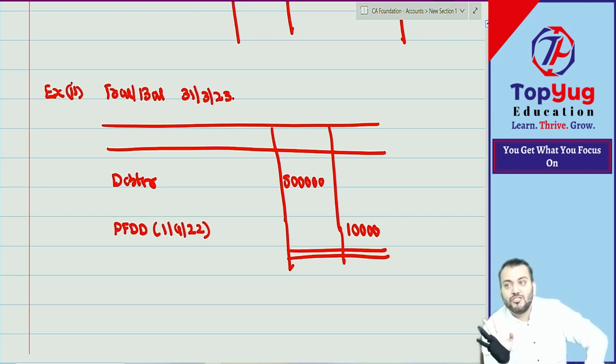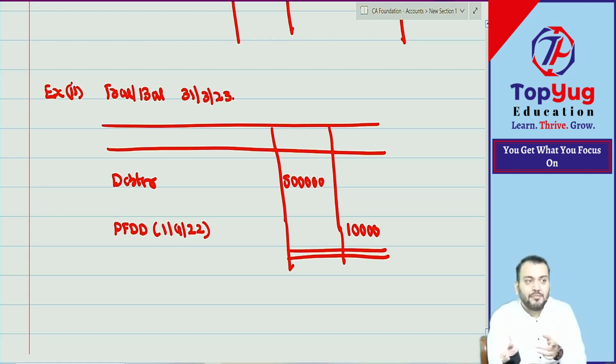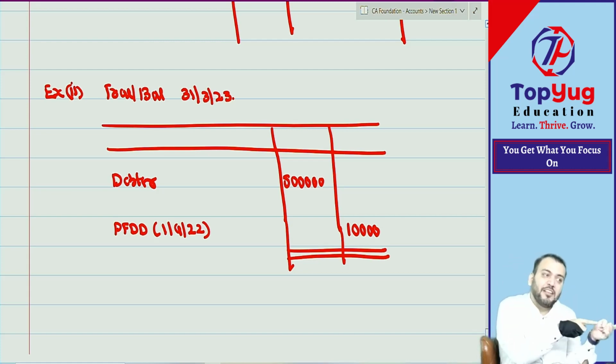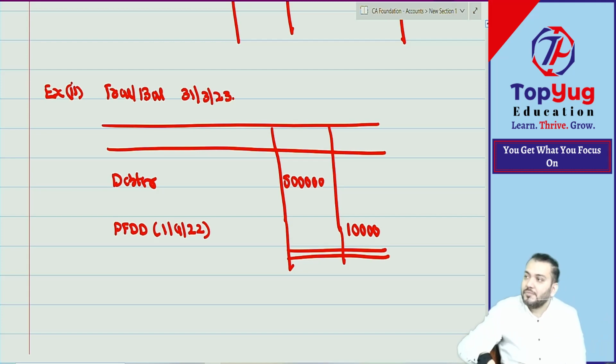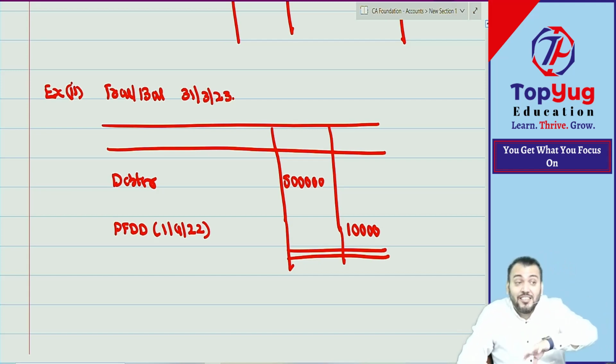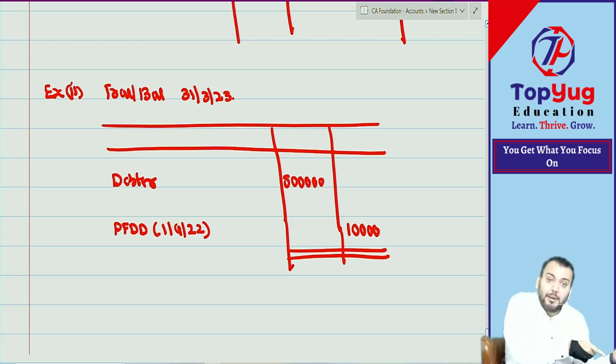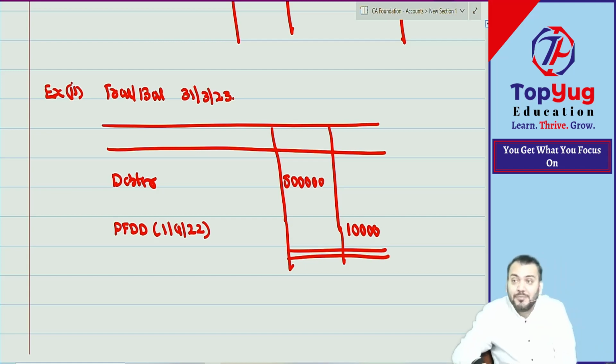Now, just try to understand. In this current year, last year's expected loss may become actual loss. Means now there may be actual bad debt. Last year the debtor was doubtful, now he becomes a bad debtor. So it becomes an actual loss. So last year's expected bad debt might become actual bad debt.